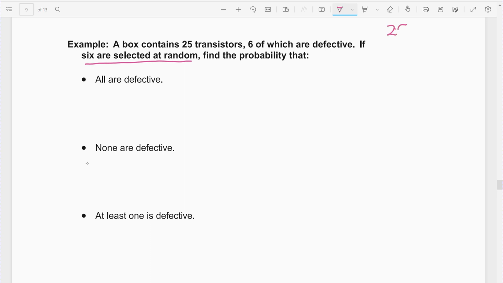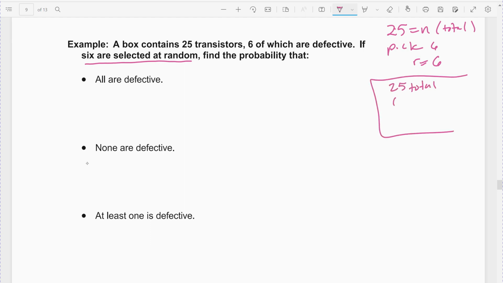There are 25 total. That's N. We're going to pick 6, so R is 6. There are 25 total, 6 are bad, defective, which means 19 are good, not defective. Just kind of putting out what we have there. Alright, we're looking for the probability.